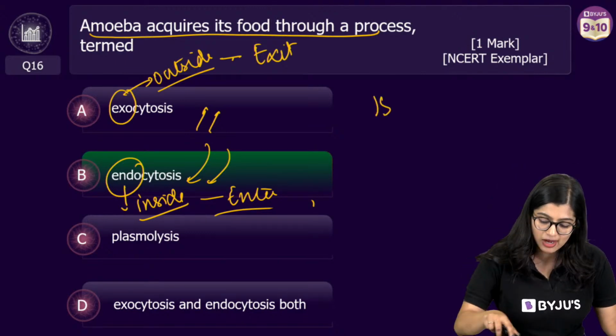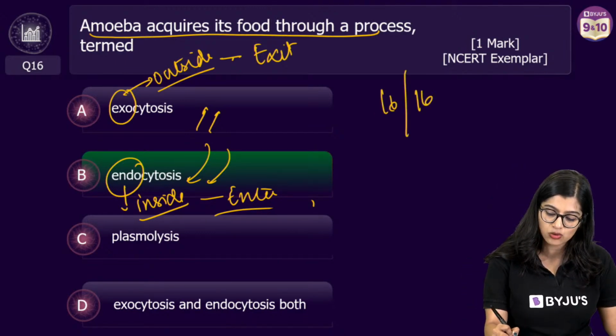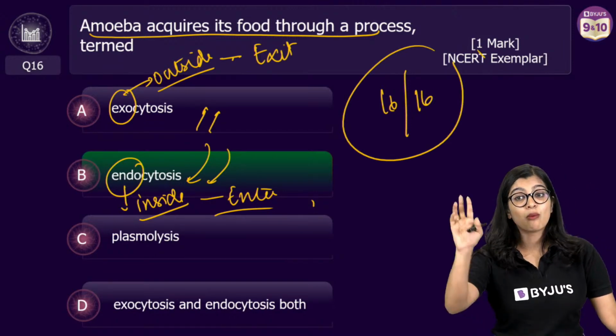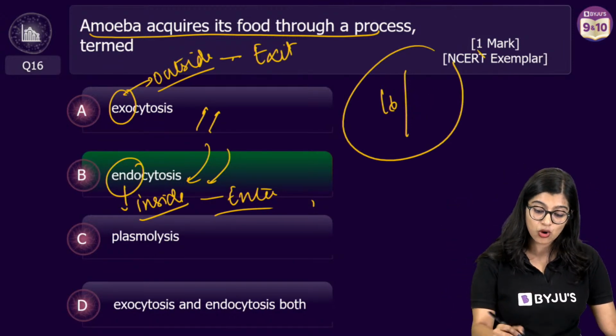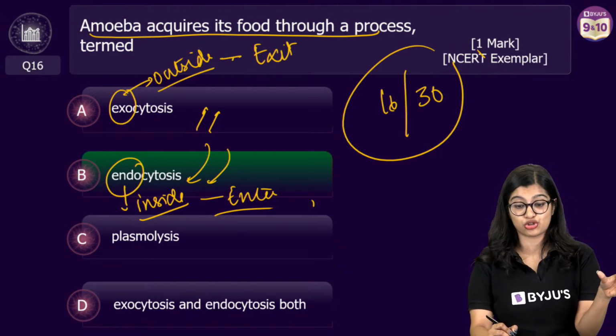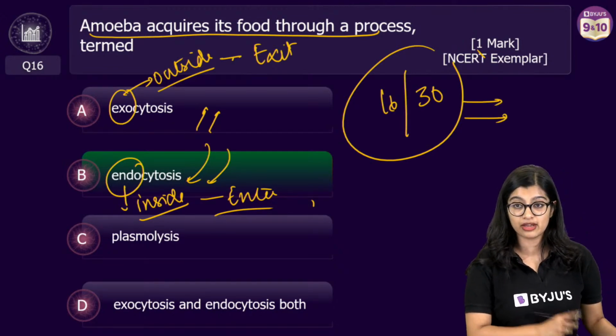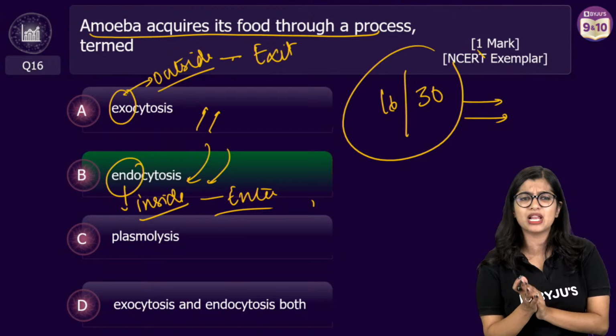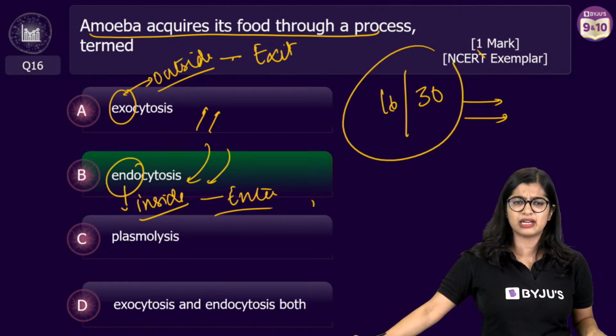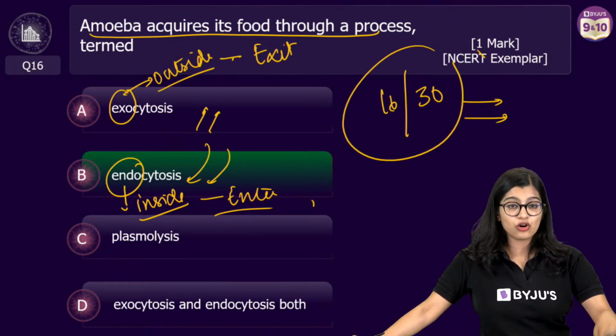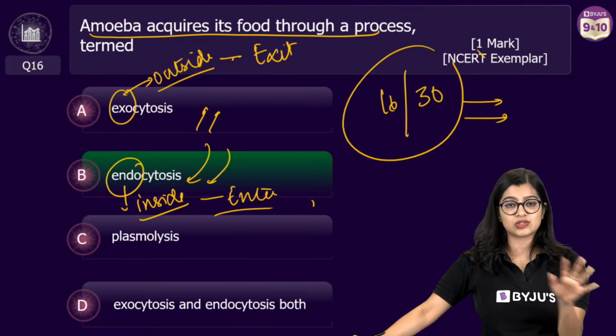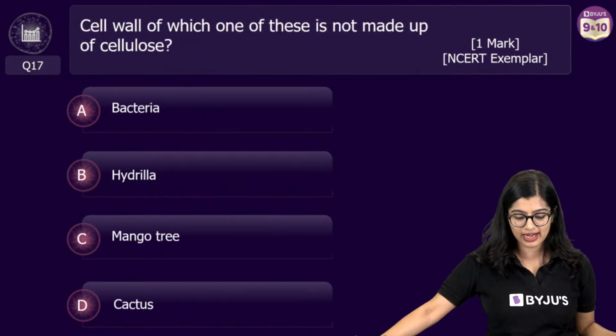So with this everybody, all of you have scored 16 out of 16. 1 mark each, 16 out of 30 you have scored in just 16 questions. Are you all ready for the remaining 14 questions? We'll pace it up a little so that we can wind up in the next 15 minutes. Yes? Very good. Waste excretion happens through exocytosis. Okay, let's go to the next one.